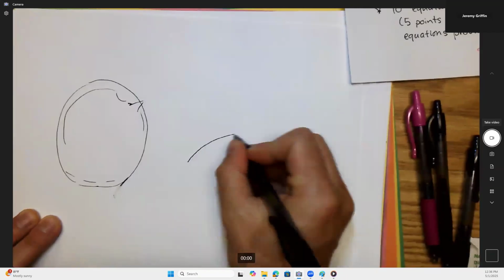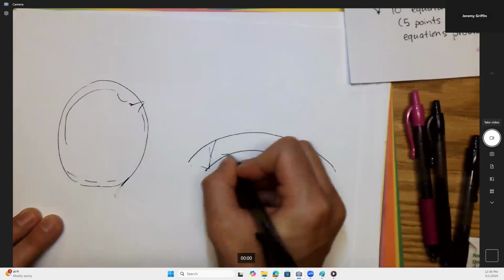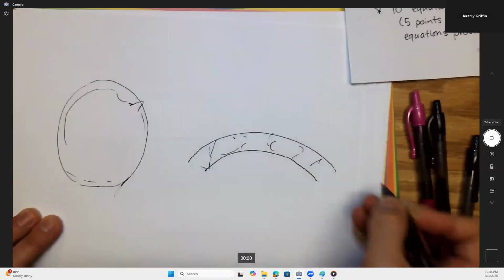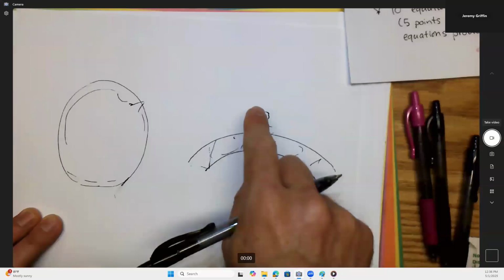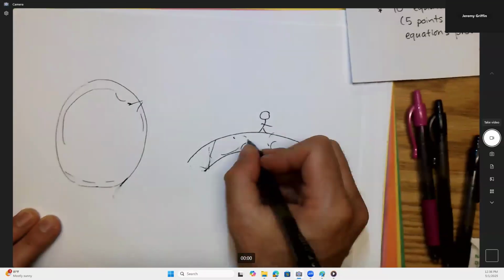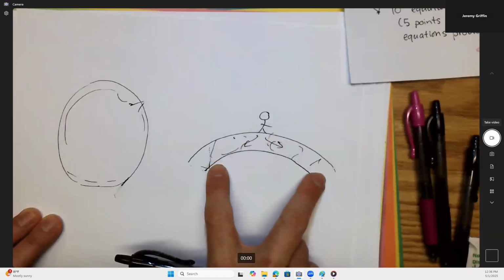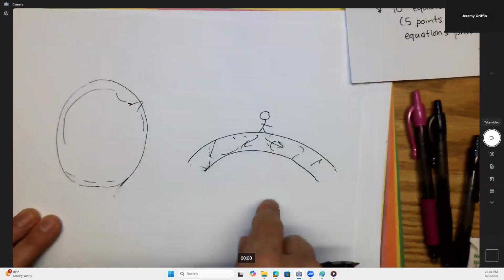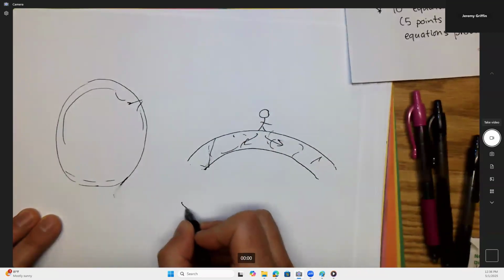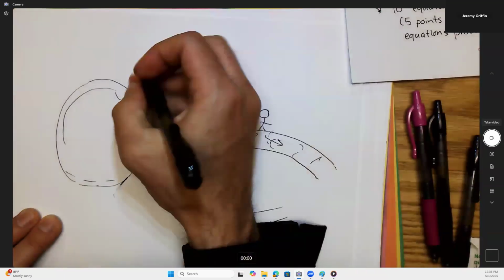Okay. You guys ever seen an arch bridge? Could this be an arch bridge right here? Do you guys think maybe all these stones have a huge compressive strength? So if you're walking across the top, you're putting a huge force from the top, and your weight is transferred down to the arch like this. But what if this was upside down? Like if you turn this upside down and this material doesn't have nearly as much tensile strength, it's going to crack apart really easily. It's just going to break apart. Right. Okay, so it's easy for the chick to get out, but it's hard for a predator to get in.